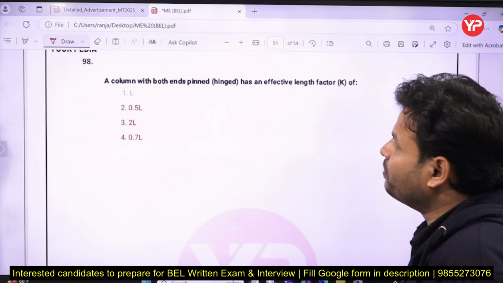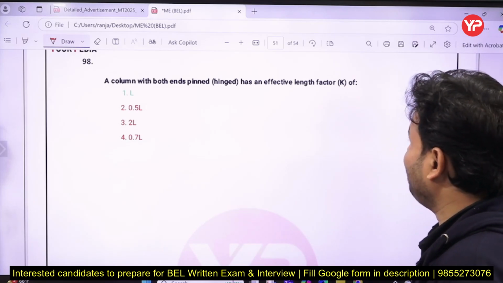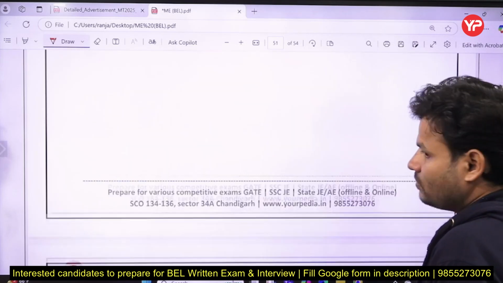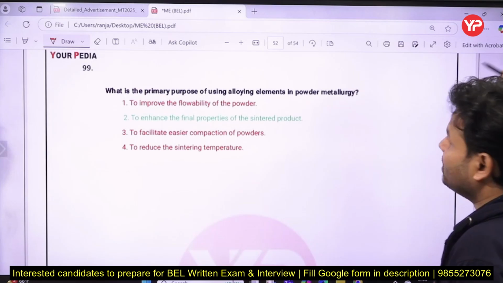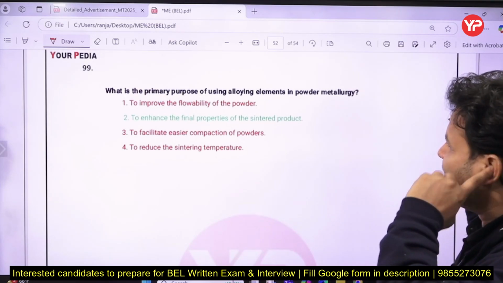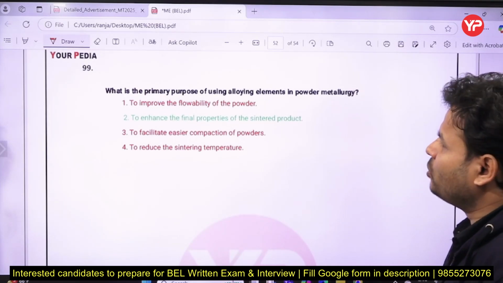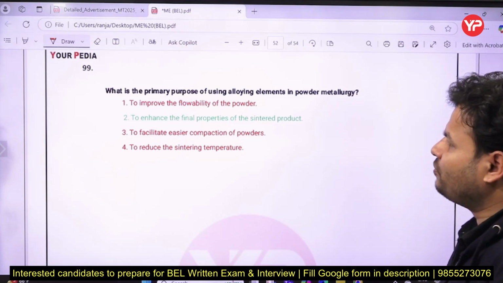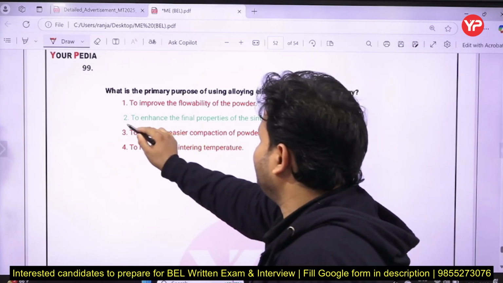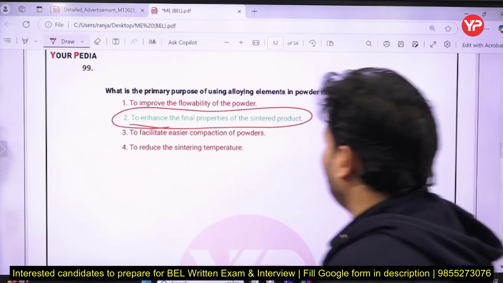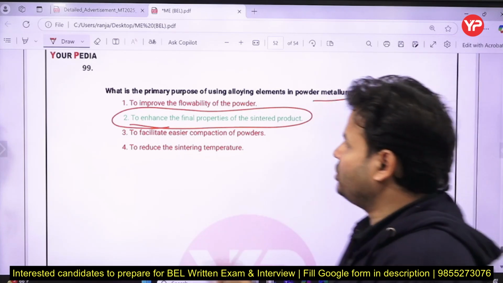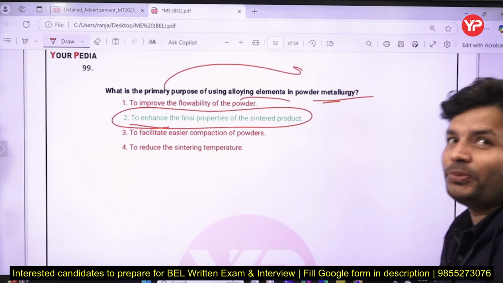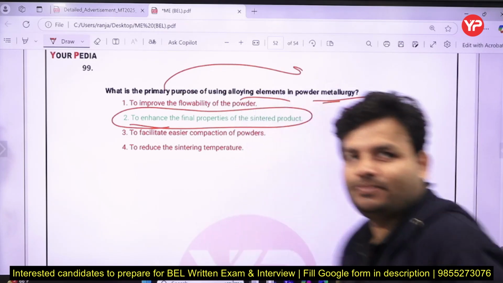A column with both ends pinned or hinged has an effective length factor K equal to simply L. Next, what is the primary purpose of using alloying elements in powder metallurgy? To improve the flowability of the powder, or to enhance the final properties of the sintered product. The primary purpose of using alloying elements is to enhance the final properties, whatever property is required.